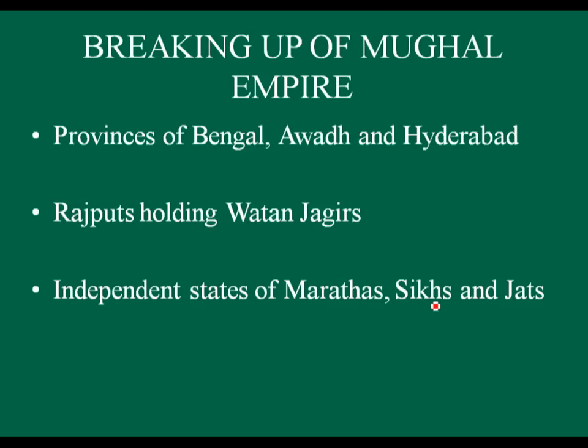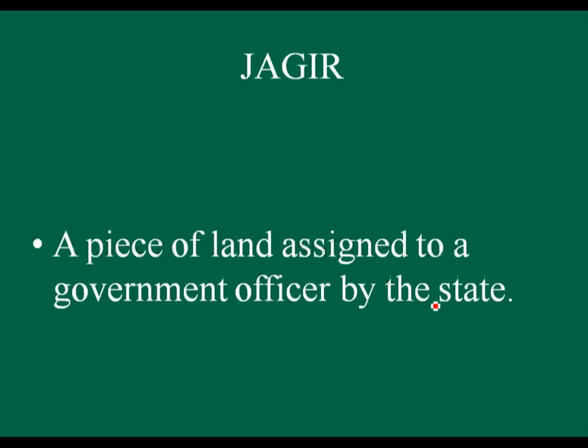In the second category, we will learn about Rajputs holding Watan Jagirs, and in the third part we will study the independent states of Marathas, Sikhs and Jats. Now, we will try to understand some important terms that will help us in understanding key concepts of this period.